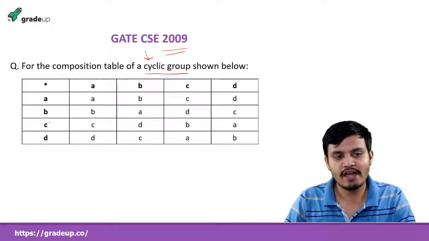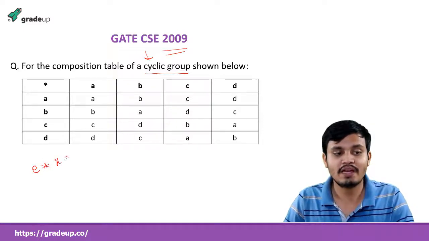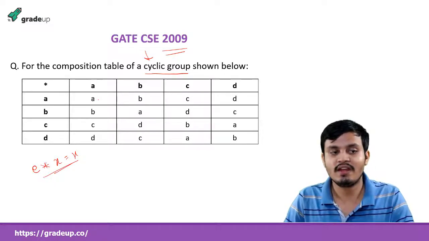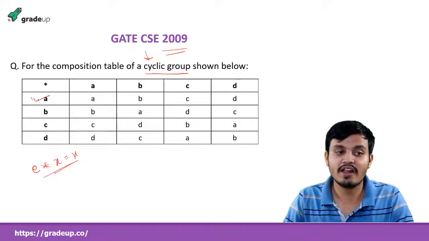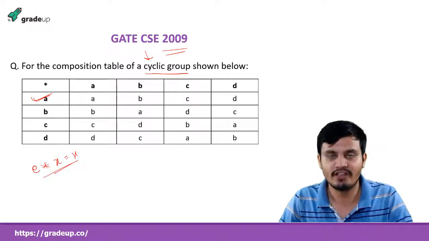I want to know what the identity element is here. What is the identity element property? If E is the identity element and you do a binary operation with any element X, then you will get X. So here A A gives A, A B gives B, A C gives C, A D gives D, so this is my identity element. It is not happening with the others, because we don't get A here, B here. So A is my identity element.